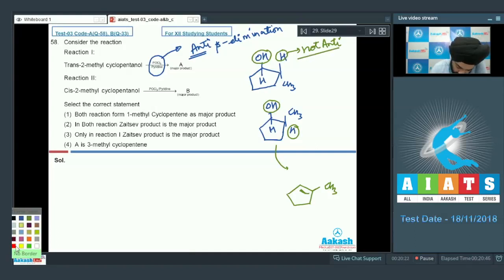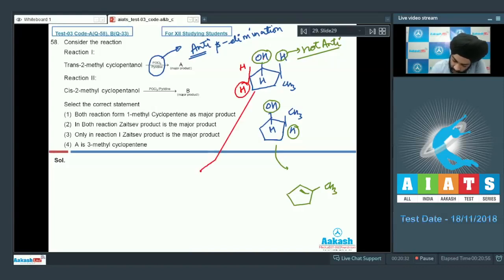So in order for the elimination product to be formed, the POCl3 in pyridine will look for the other anti beta hydrogen, which will lead to the formation of the anti-Zaitsev compound or the Hofmann compound. So it is going to lead to the formation of this product. Okay, so this is our structure A and this is our structure B.